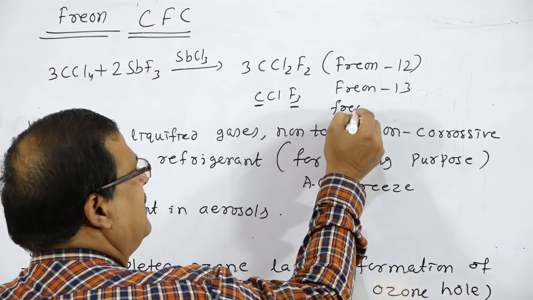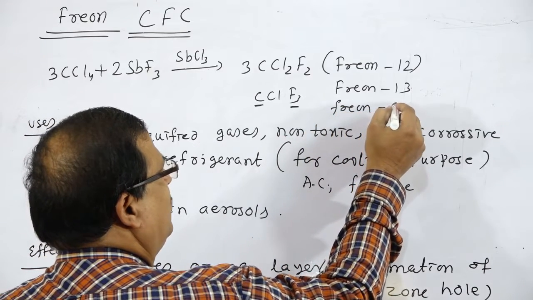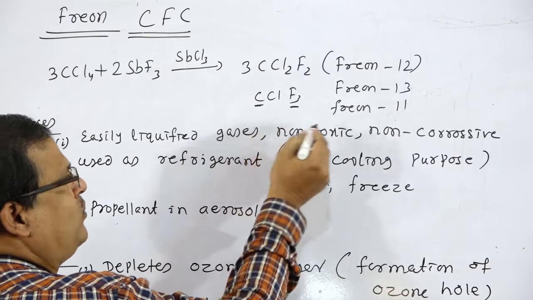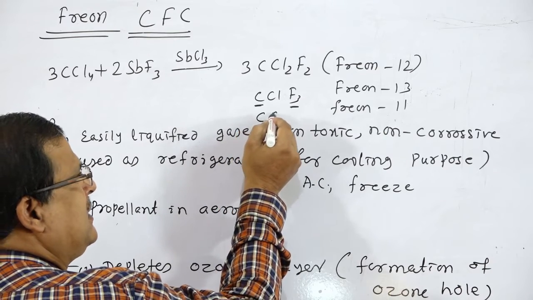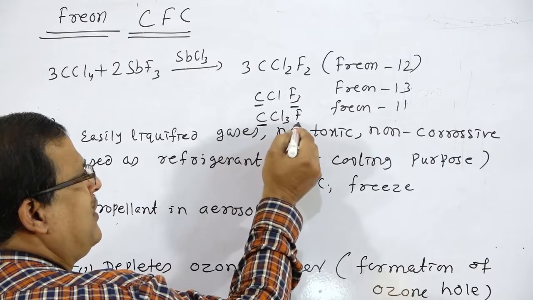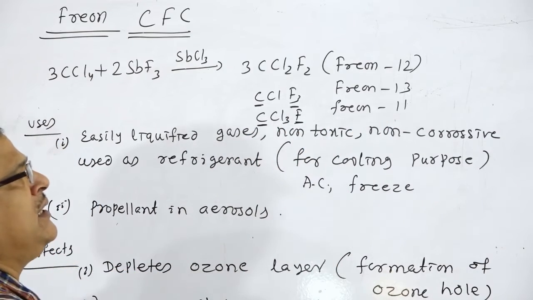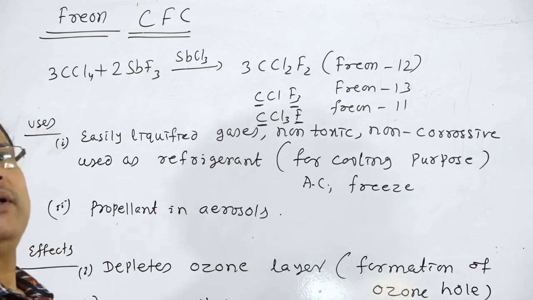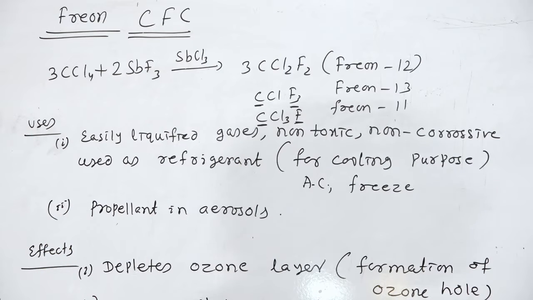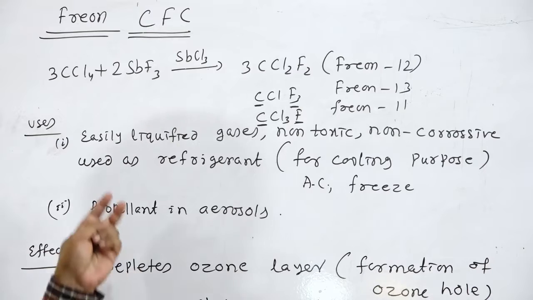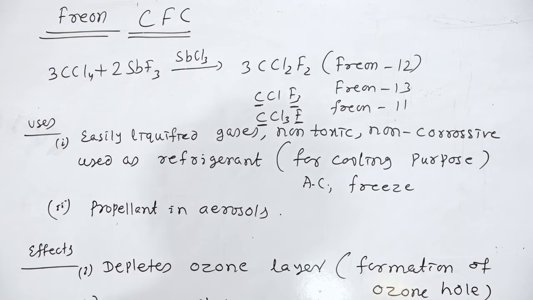Freon 1,1 means CCl3F, that contains 1 carbon, 1 fluorine. Freon 1,1, freon 1,2, freon 1,3. Similarly, freon 1,4 means CF4. So what are the uses of this freon, that is CFC, chlorofluorocarbon?